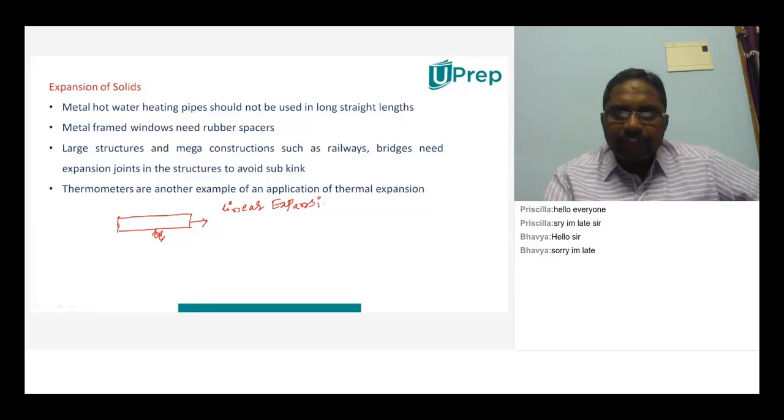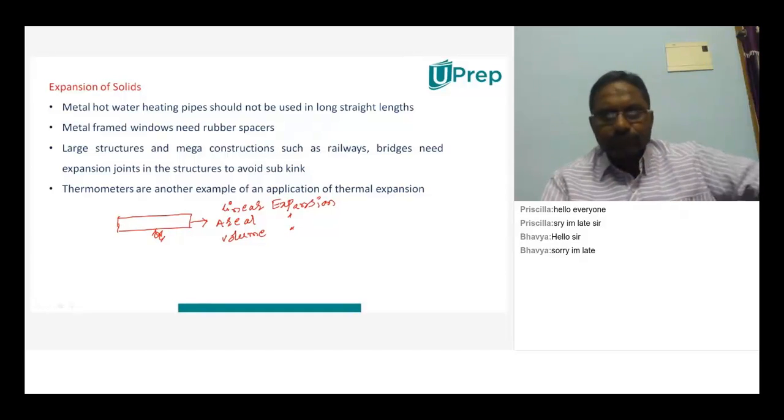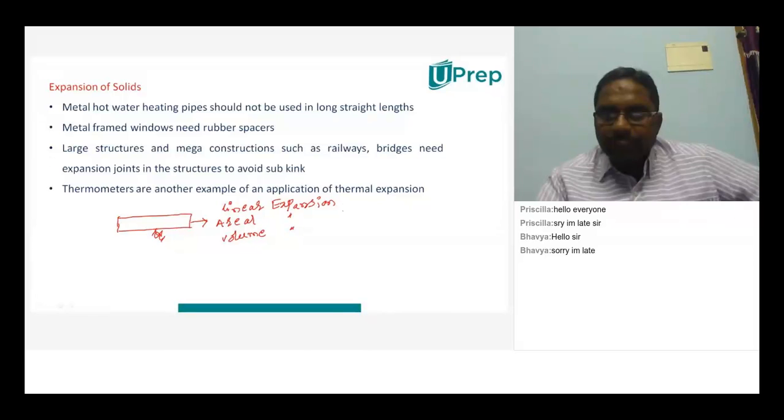What types of expansion are there? The first type is linear expansion, the next type is called areal expansion, and one more type is called volume expansion. So what do we mean by linear expansion? It is where the length increases. If only the length increases, then that type of expansion is called linear expansion. So linear expansion means there is a change in only length.